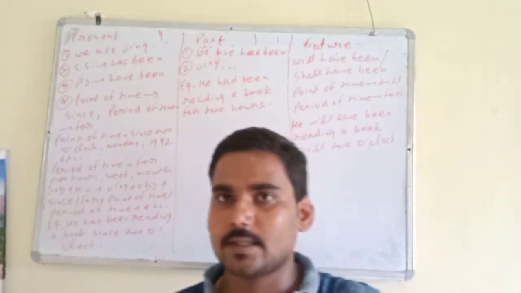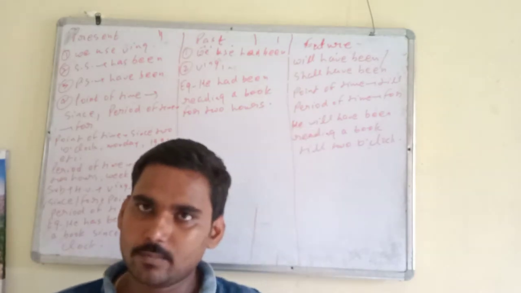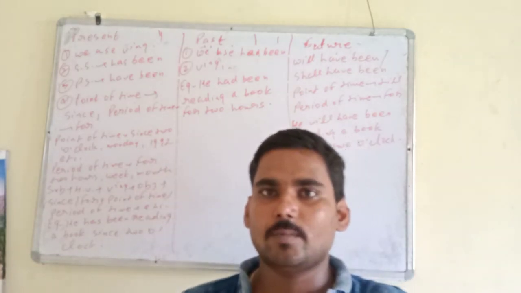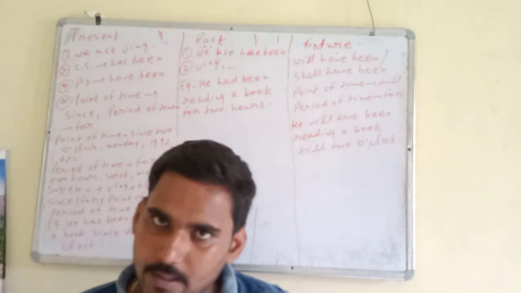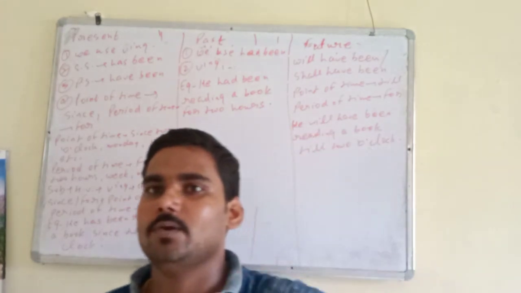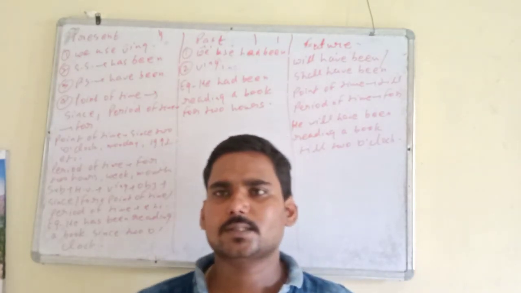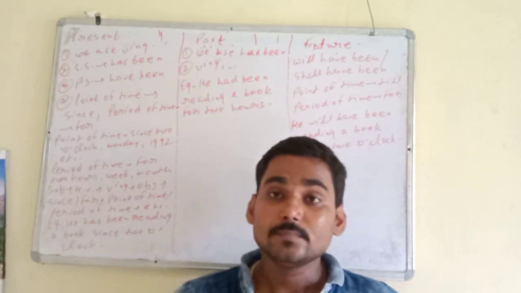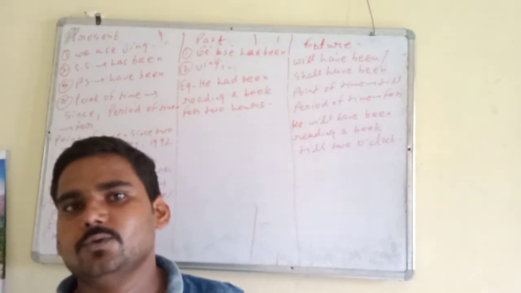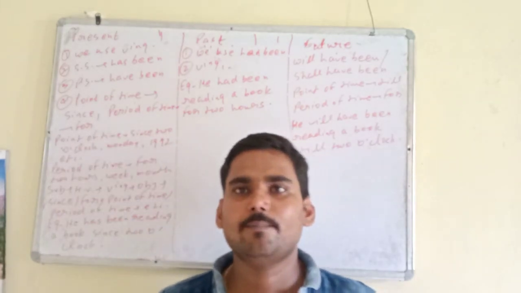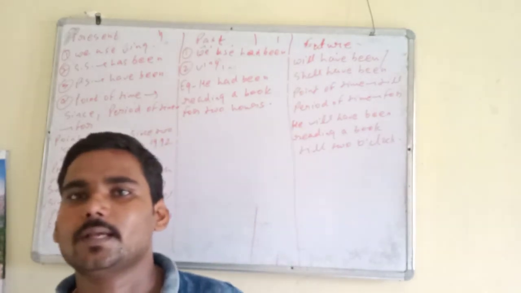Last one is perfect continuous tense. In present perfect continuous, we use has been, have been plus ing form. In all the perfect continuous tenses, one thing is common, the ing form of the verb. With point of time, we use since. With period of time, we use for. Point of time is since 2 o'clock, since Monday, since Tuesday, since 2002. In past perfect continuous, we use had been. And in future perfect continuous, we use will have been, shall have been. For example, he has been playing cricket for 2 hours. He had been playing cricket for 2 hours. He will have been playing cricket till 2 o'clock.